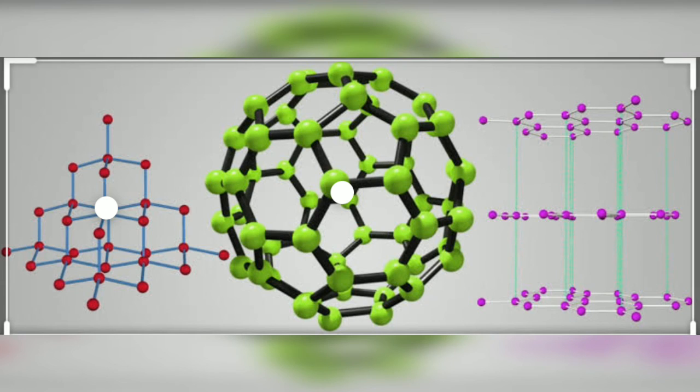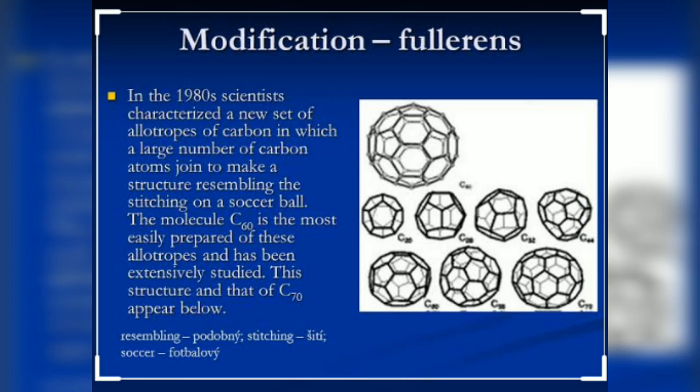Otherwise, diamond and graphite you already know. So this is the structure of the fullerenes, and you can see the difference in the arrangement of carbon atoms in diamond, graphite and fullerenes. Okay dear student, one more important thing about the fullerenes. You are able to see the different structures given here. In 1980, scientists characterized a new set of allotropes of carbon in which a large number of carbon atoms join to make a structure resembling the stitching on a soccer ball.